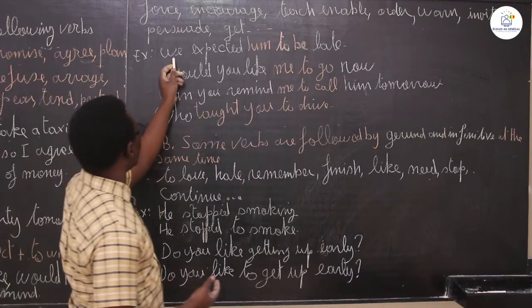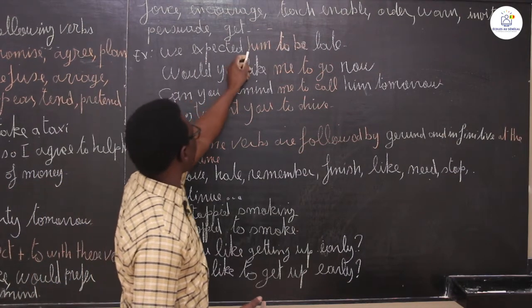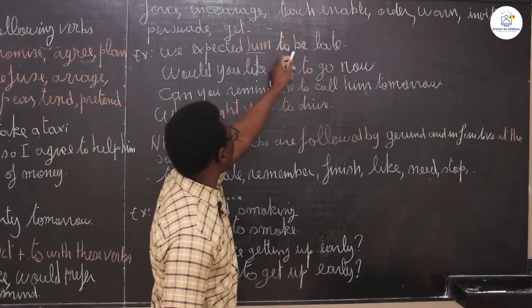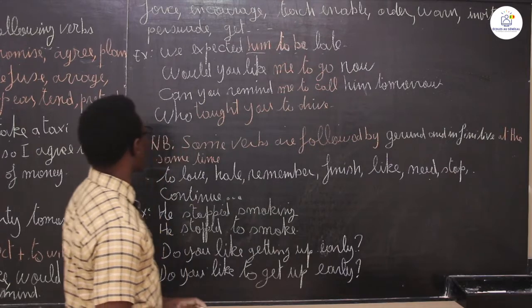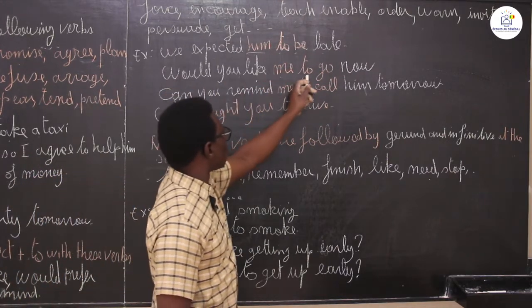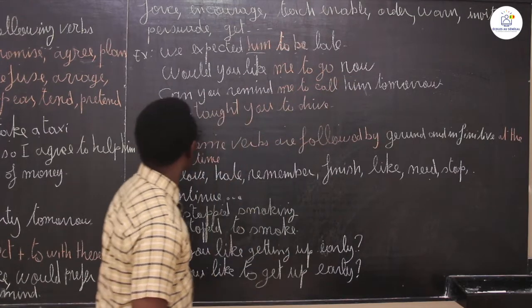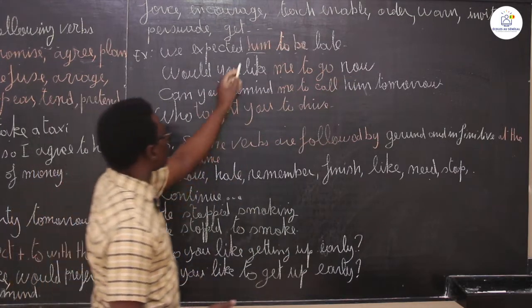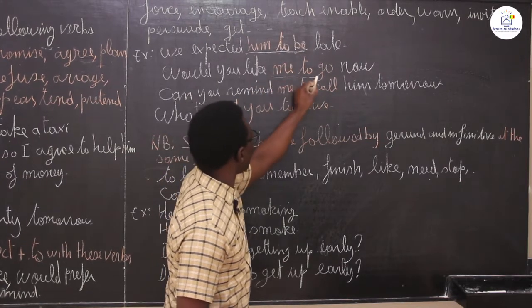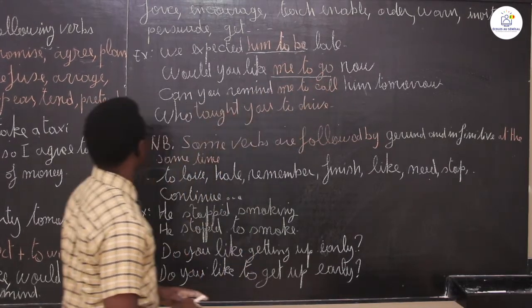Example here: we expected him, object, we expected him to be late. Would you like me to go now? Would you like me to go now? You have him to be, you have me to go.